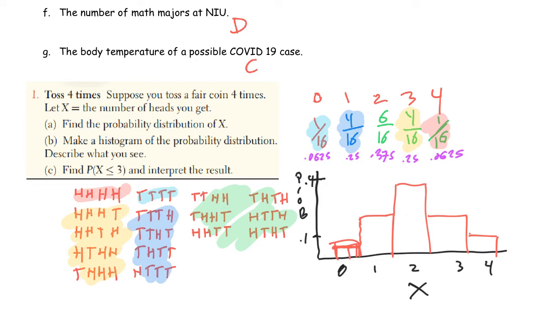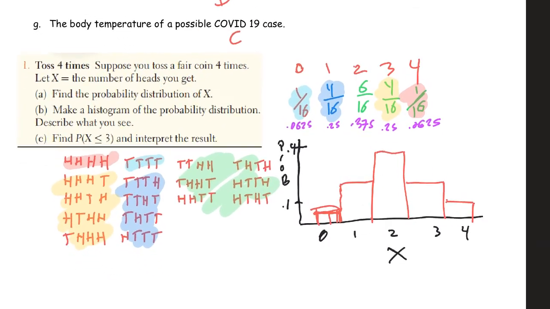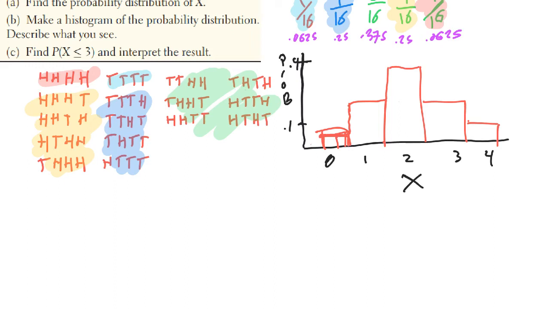Okay, and then I'm supposed to describe what you see. So I really should do SOCS, but we could just say symmetric, centered at 2. Symmetric, center 2. That means the most common thing you'll get is 2 heads, because that's the center. Spread 4, range is 4. I don't think that's really very relevant, no outliers.